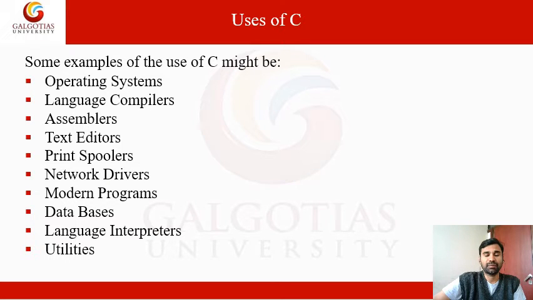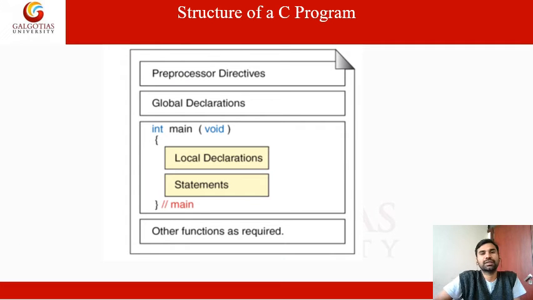For example, any normal inventory control like a bookstore, normal applications, utility applications, so we can use the C language. This is the structure of C programming.